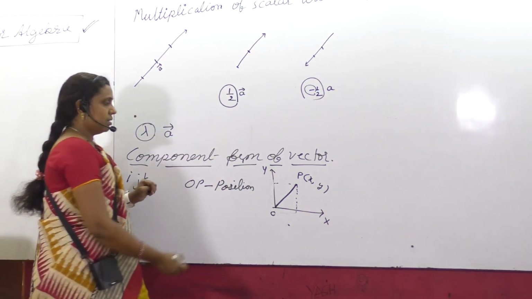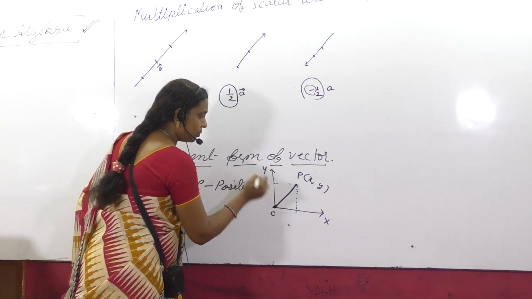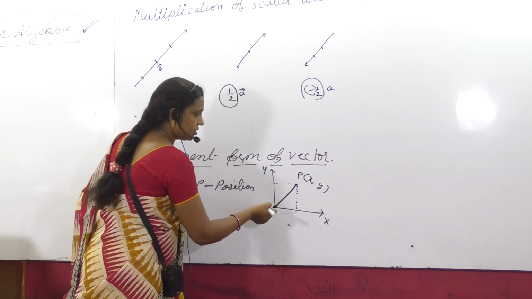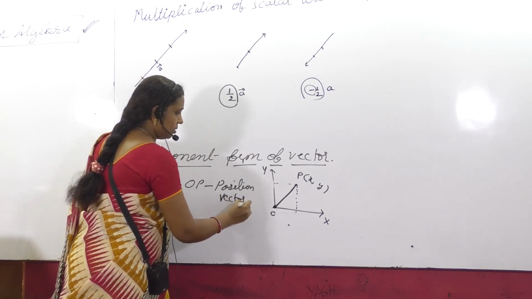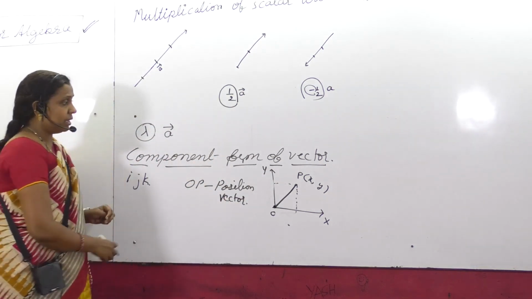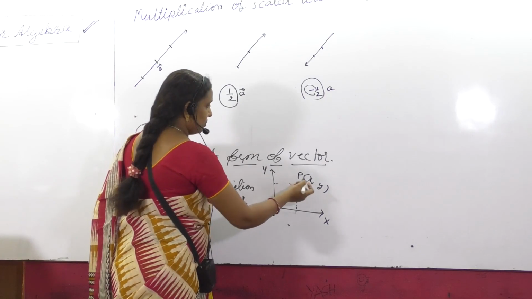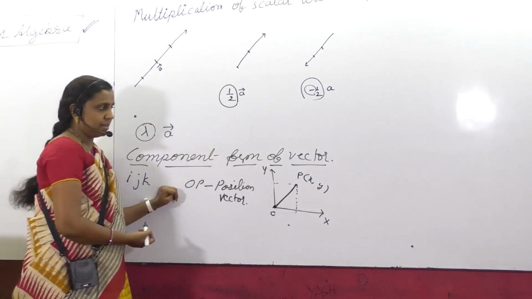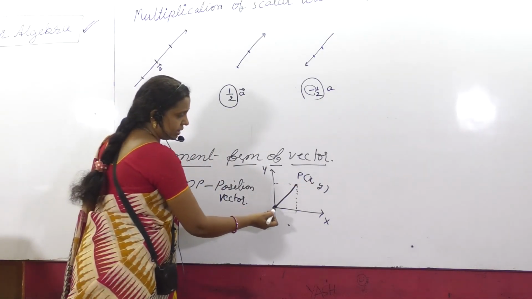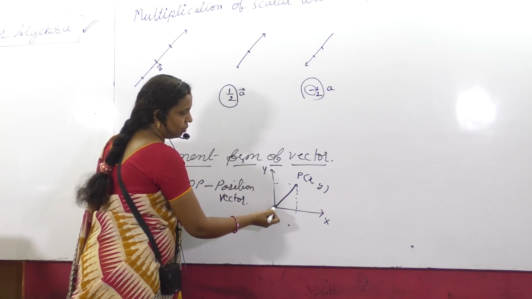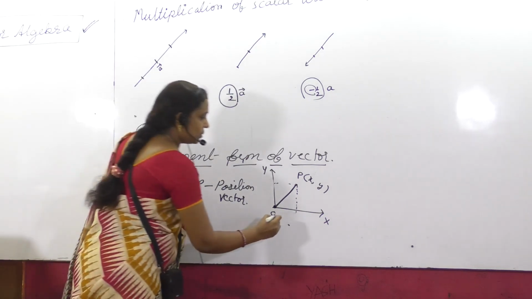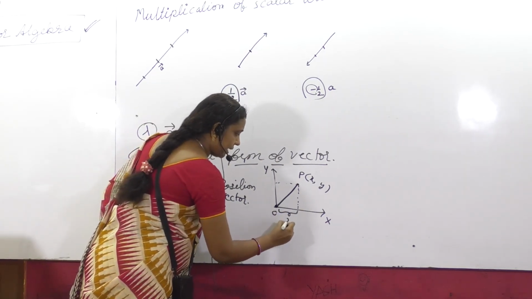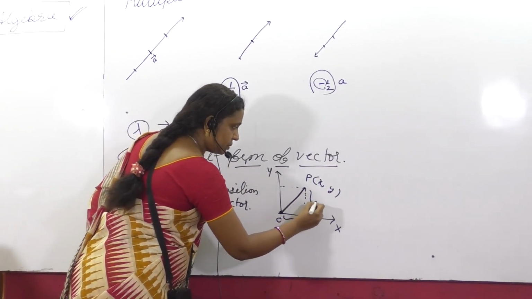Any vector that starts from the origin, we take it as a position vector. And this line OP is the line joining the point O to P. This will be the distance x and the perpendicular distance will be y.